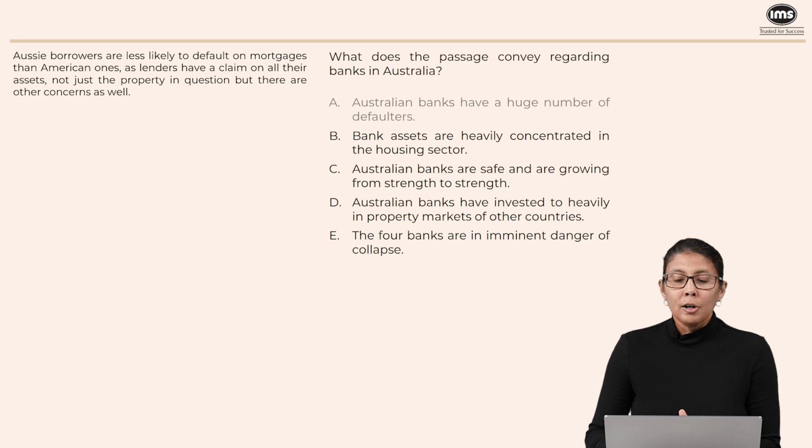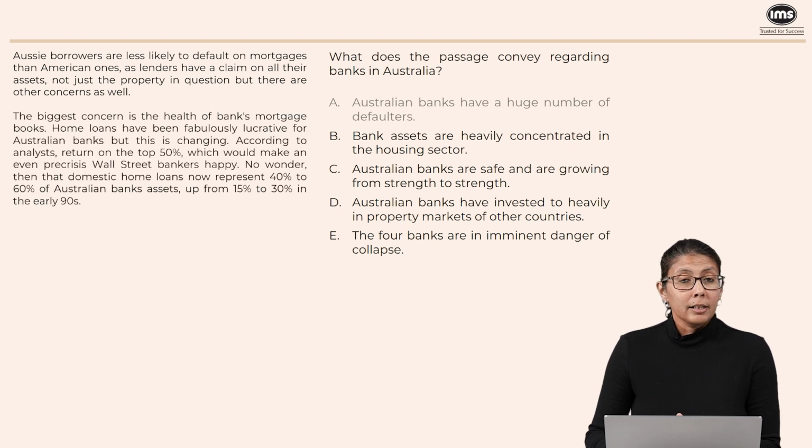Bank assets are heavily concentrated in the housing sector. This, in fact, is true. The biggest concern is the health of the bank's mortgage books. If you look at the figures, it says home loans have been fabulously lucrative for Australian banks, but this is changing. And if you look at the last bit, no wonder then that domestic home loans now represent 40 to 60% of the Australian bank's assets. So we can definitely say that bank assets are concentrated in the housing sector. So let's keep B.